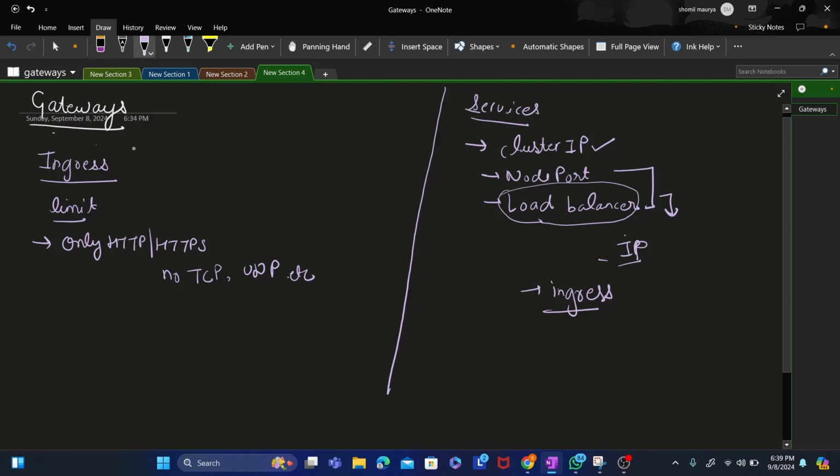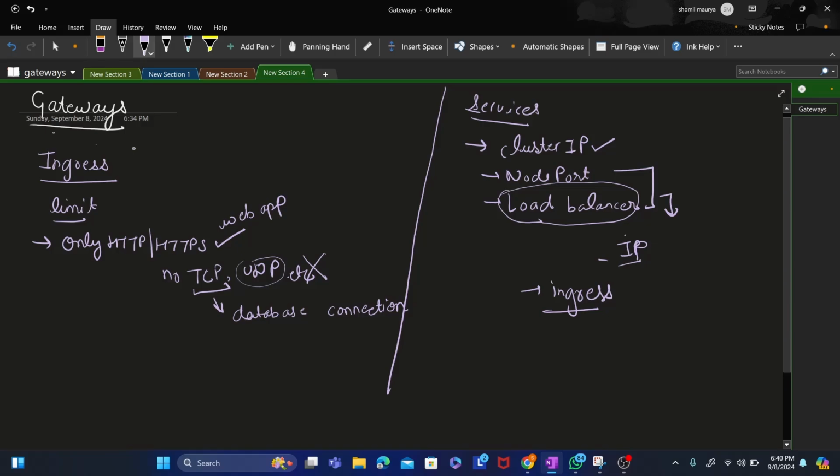Why do we need these protocols? HTTP is for a simple web application, but if you want a database connection, you need TCP, right? You can't connect to a database using only ingress. So this was the limitation.